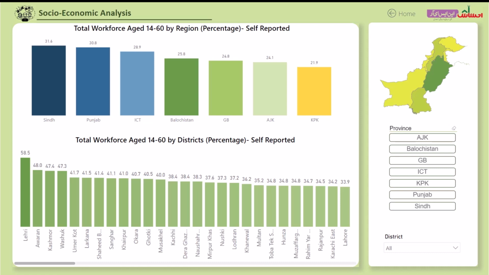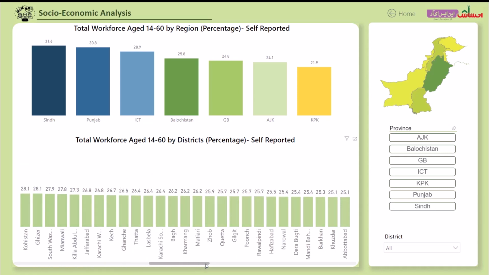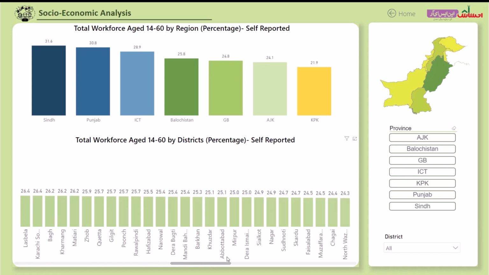This slide shows the total workforce between 14 to 60 years of age reported as part of the workforce across different provinces and districts. For instance, Sindh has the highest number of people reporting themselves as part of the workforce, whereas in KPK this number drops significantly to 22%. At a district level, Lehri district of Balochistan has the highest number of self-reported workforce, 58.5%, whereas in Killa Saifullah district of Balochistan, this number is below 15%.